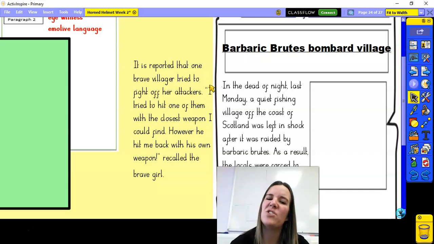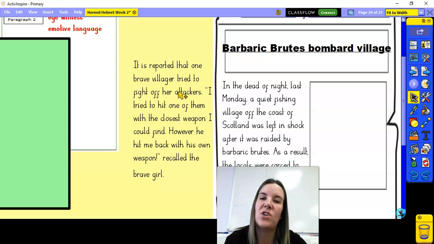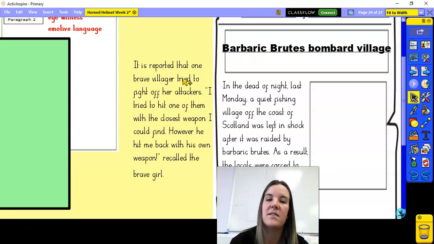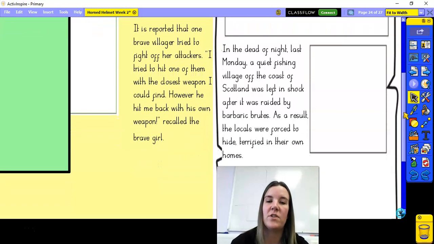But before I went straight into the speech, I had to include this sentence to tell the reader that somebody is going to talk. Okay, it's now not the journalist that's reporting this, it's a brave villager that's reporting it. And to show that she's talking, I've got the speech punctuation here.